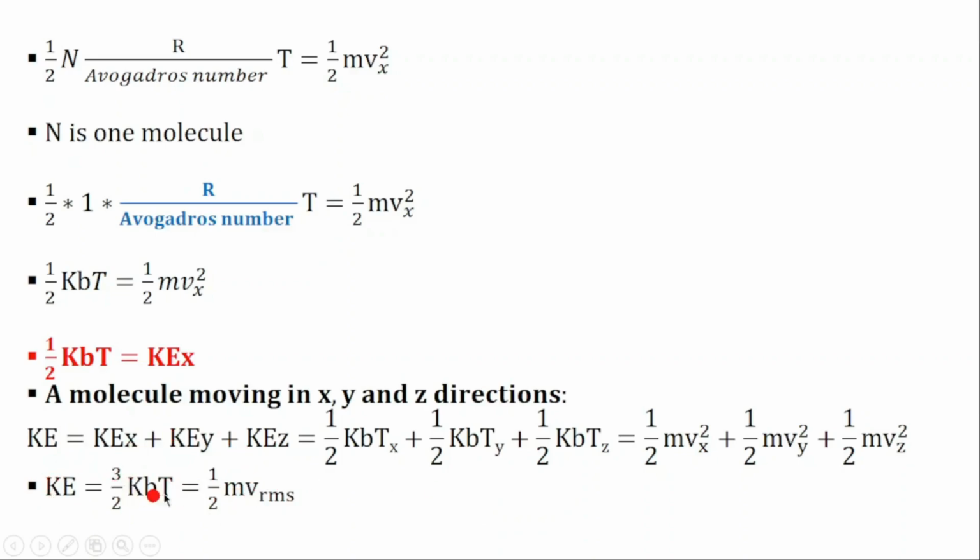That means molecules of a monoatomic gas have internal energy equal to 3 over 2 kBT, because a monoatomic gas has only movement in x, y, and z. They don't have rotation and they don't have vibration. They have only translation in 3 directions. That means the kinetic energy, or the internal energy, for a monoatomic gas will be equal to 3 over 2 kBT.